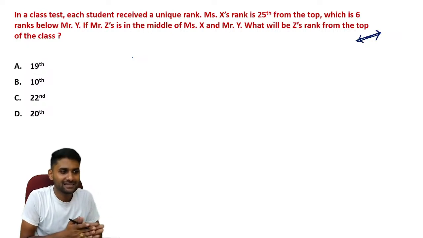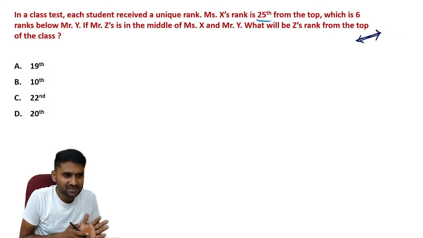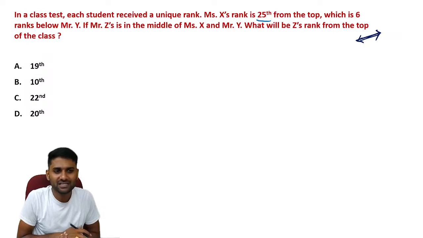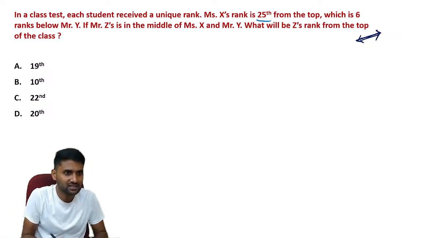See, in a class test, each student receives a unique rank. X's rank is 25th from top, which is 6 ranks below Y. Then Mr. Z is in the middle of X and Y. Then what will be Z's rank from the top of the class? So you have to identify what Z's rank is from the top of the class.